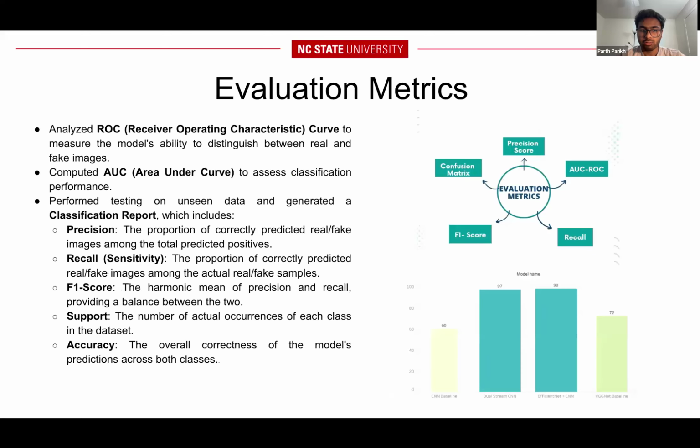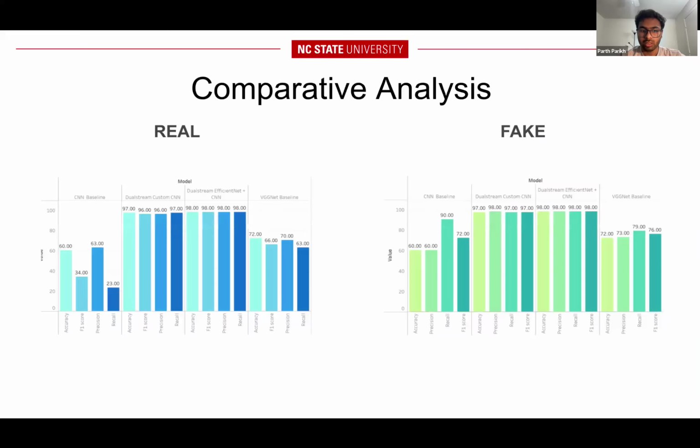For evaluation, we used accuracy, precision, recall, F1 score, ROC curves, and AUC scores to assess overall discriminative power. After performing the comparative analysis on real and fake image classifications, the EfficientNet model offered the best balance of precision, recall, and generalization, outperforming all baselines. Misclassification was minimal and usually occurred in edge cases. The dual stream approach was crucial to capture subtle GAN artifacts that single stream models missed.